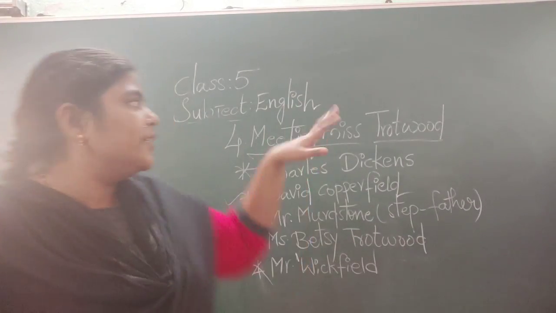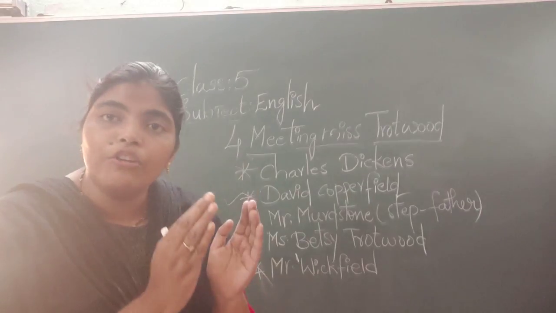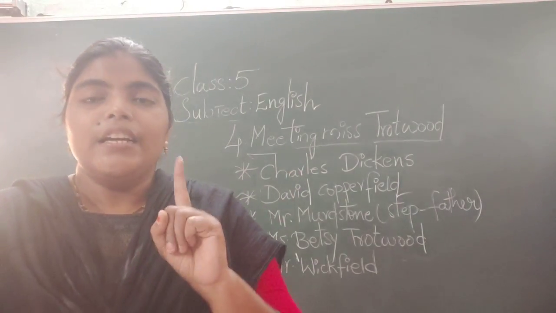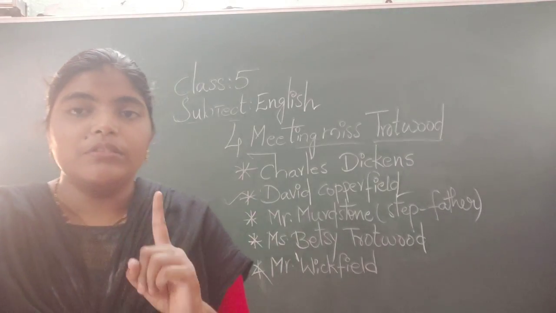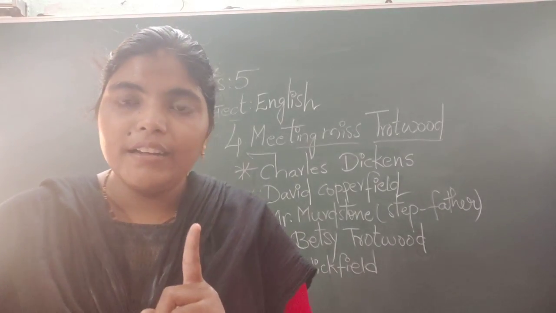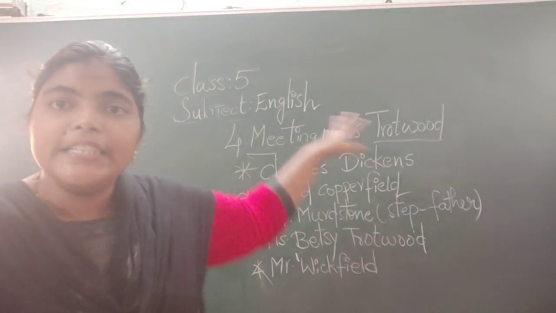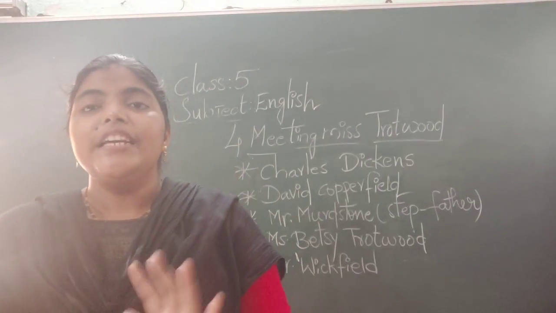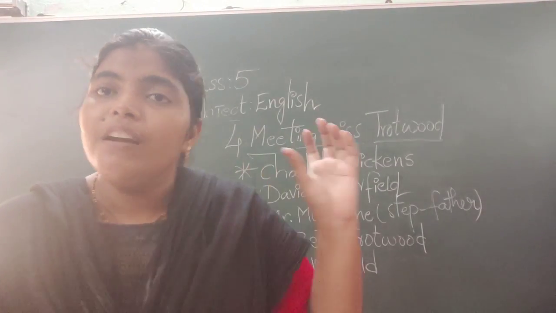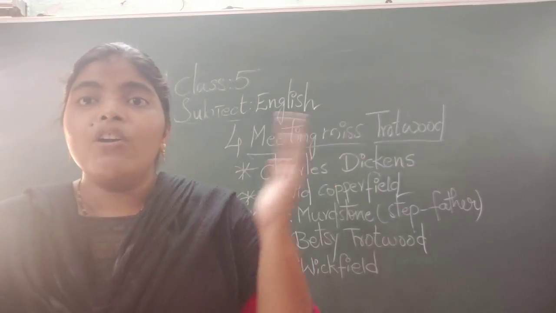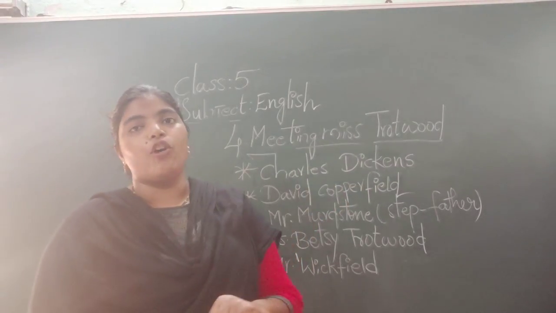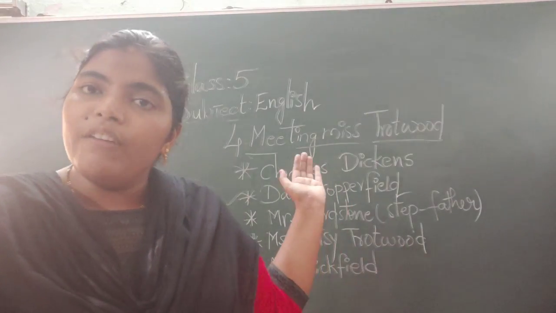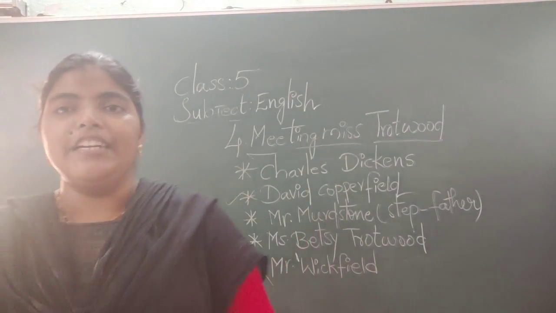From that book, Meeting Miss Trotwood is a part of David Copperfield. Now you get it, I think. Charles Dickens wrote a novel called David Copperfield. From that book, Meeting Miss Trotwood is a part. It's just an episode from the David Copperfield novel. And also, the boy's name is David Copperfield. So he named the novel David Copperfield, right?